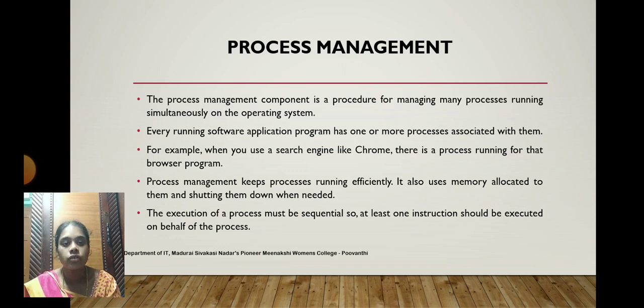And the execution of a process must be sequential. So at least one instruction should be executed on behalf of the process. So execution is a sequential process. Once the execution is completed, the next process will enter the processing system, and it has to run or terminate its execution. Maybe an interruption arrives, so it goes into a blocked state, and then it has to be resumed. Then it goes to the running state, and once again it starts execution. So it is a sequential process.